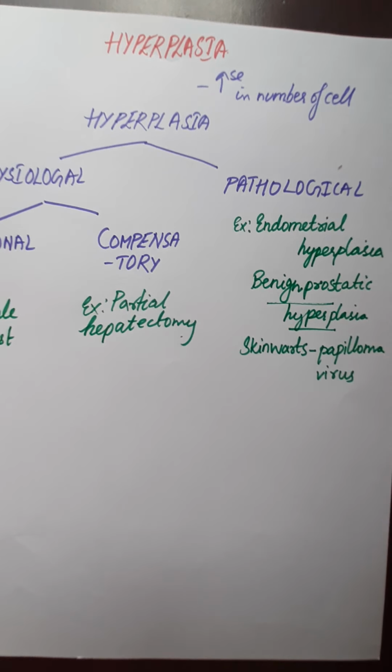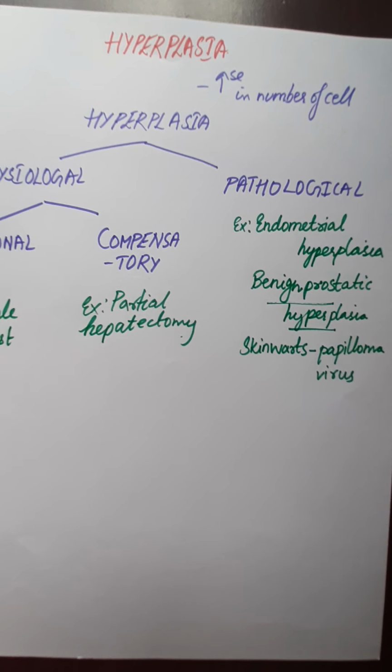Why? Because, as we know, part of the urethra resides inside the prostate, and because of the hyperplasia the prostatic part of the urethra gets compressed, and because of its compression there is a problem in urinating, in initiating as well as in stopping.